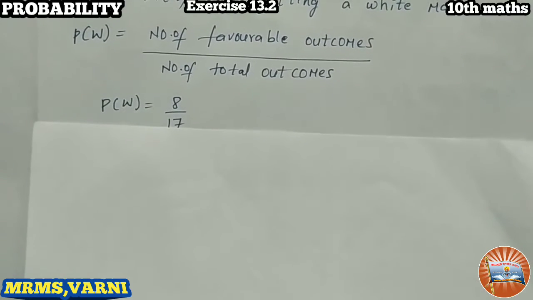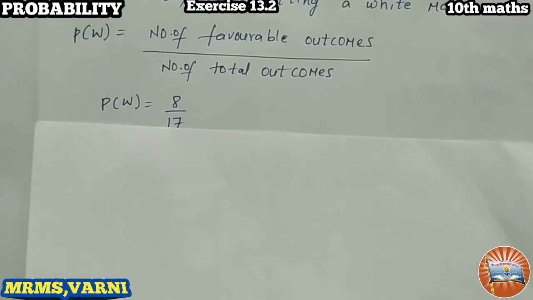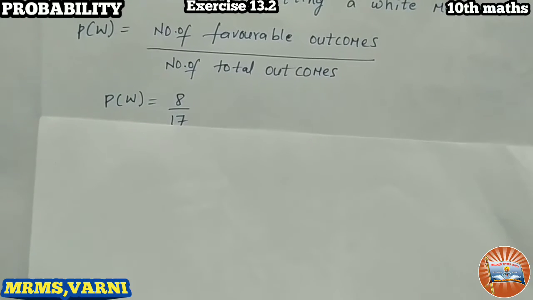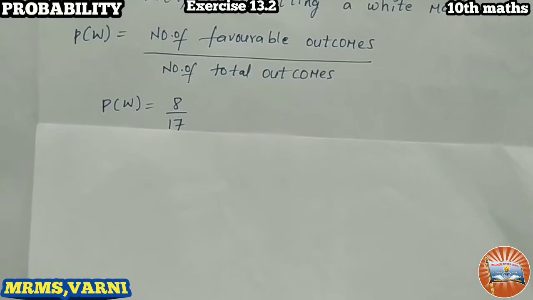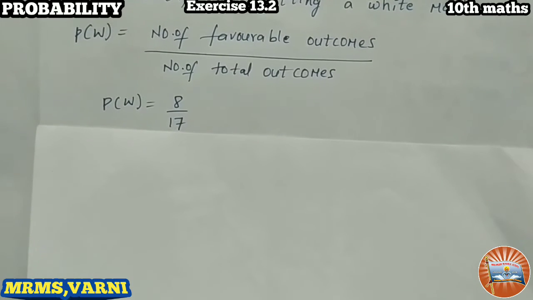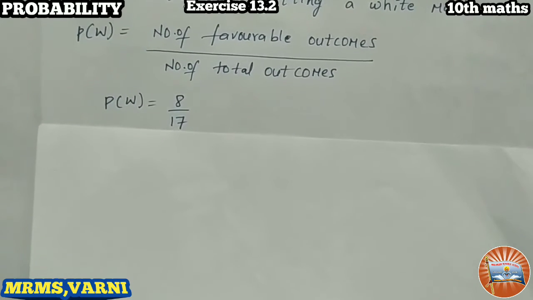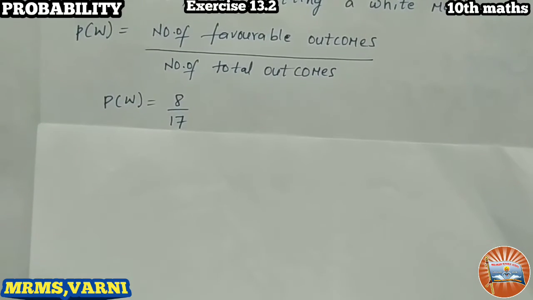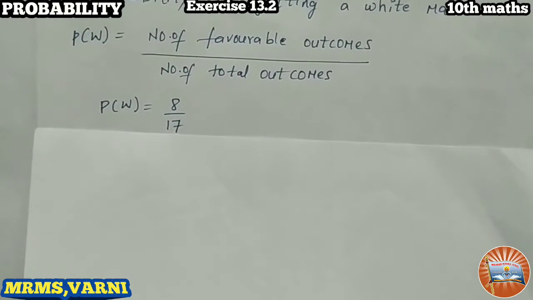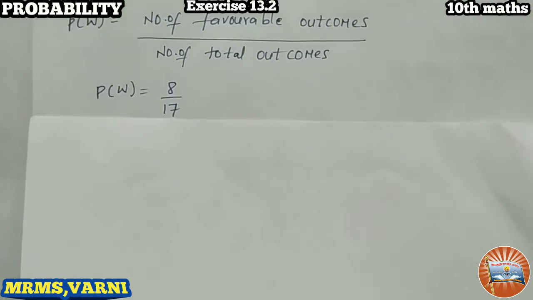Favorable outcomes we have 8, total number of outcomes we have 17. So the probability is 8 by 17. That is the probability of getting a white marble which is taken randomly. I hope you understand. Let's go for problem number 3.